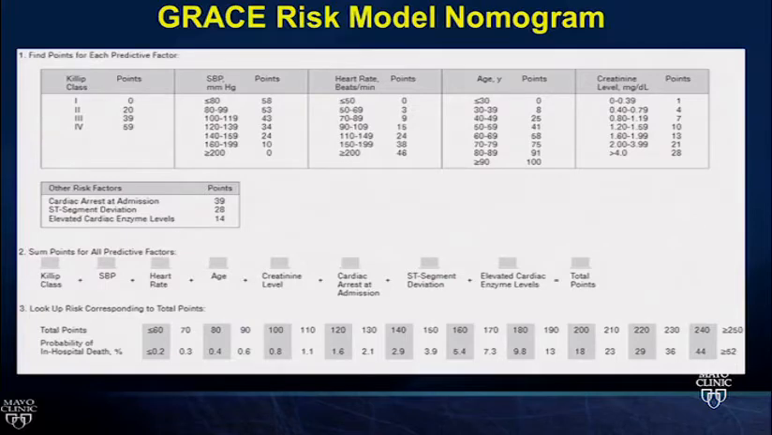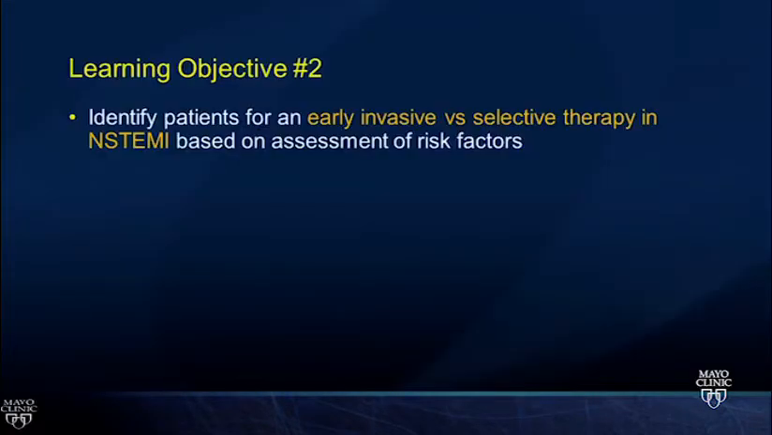The GRACE risk model nomogram you can't do in your head, so we won't ask you to, and the boards won't ask you to, but they'll ask you to apply the number to risk stratify people. So you can calculate this using your phone or an app, or you can use the paper nomogram if it's around, but I think it's important to know what to do with the number when you get it, and to incorporate that into your decision making for what to do with the patient as far as early invasive approach versus a delayed invasive approach. I'll explain the data behind that.